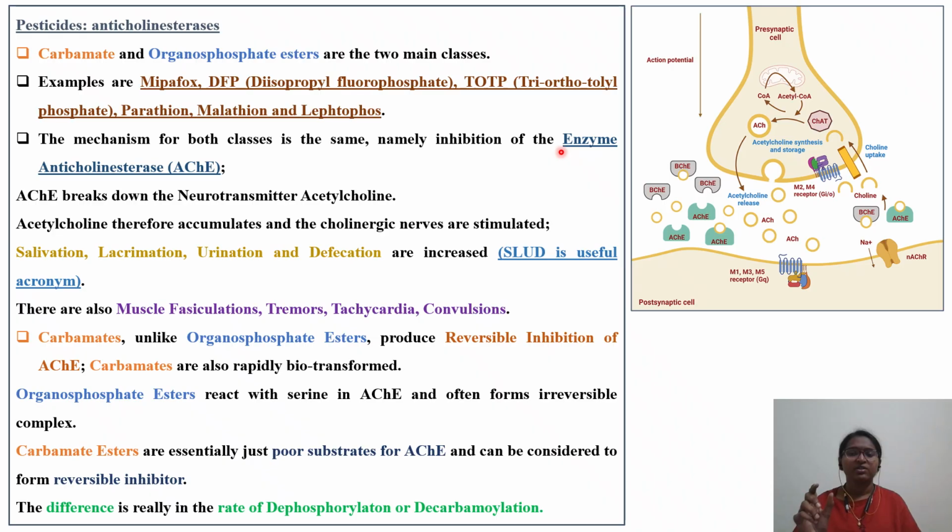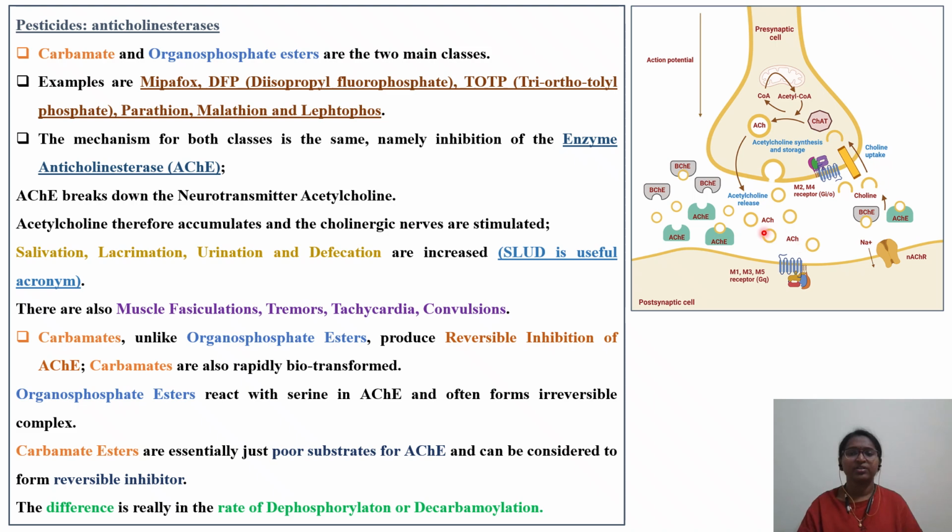Whenever this acetylcholinesterase enzyme is inhibited, acetylcholine levels in the synaptic cleft, the neuromuscular junction, will be increased. As a result, the cholinergic symptoms will be increased. The main function of acetylcholinesterase is that it breaks down the neurotransmitter acetylcholine. Since this enzyme is inhibited, acetylcholine therefore accumulates in the cholinergic nerves.